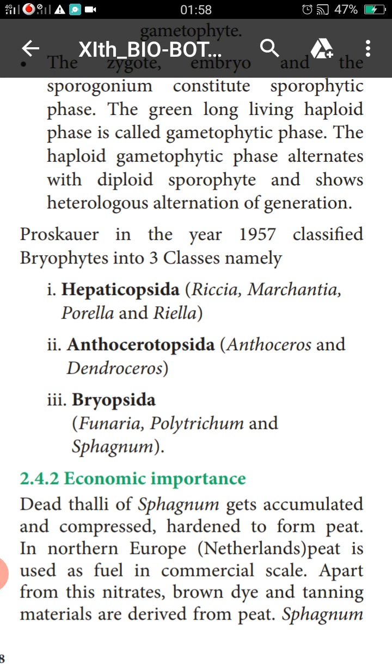So here you can say the Hepaticopsida are the lower forms of the bryophytes. They have a simple thallus-like structure, and they are confined to damp and shady places. Their protonemal stage is absent. The protonemal stage is a thread-like stage which gives rise to the development of the gametophyte.